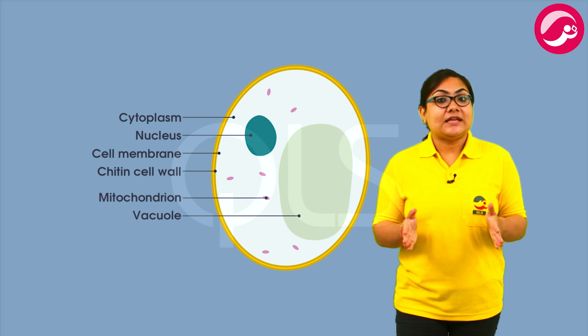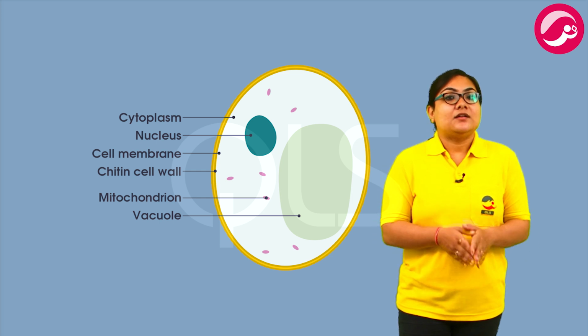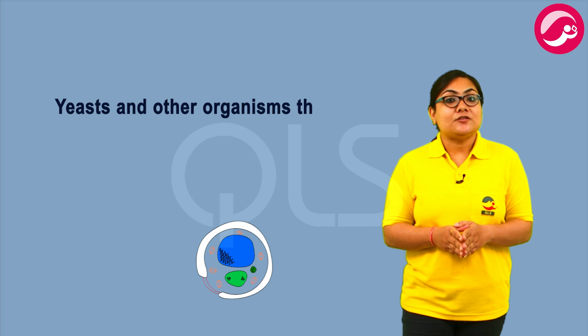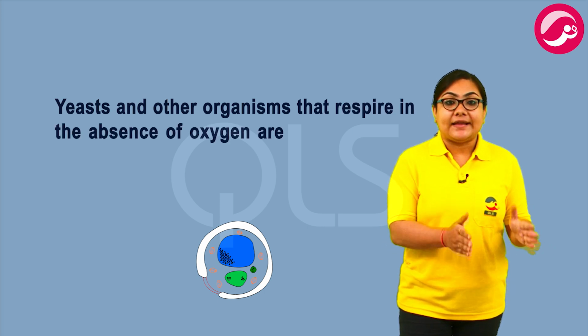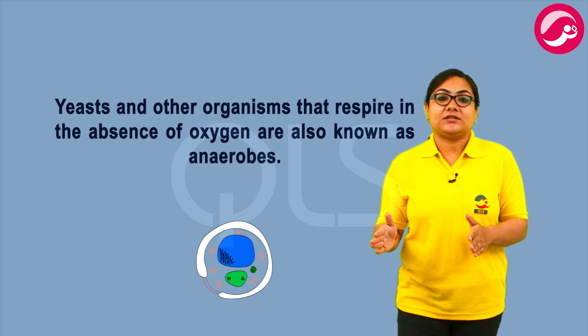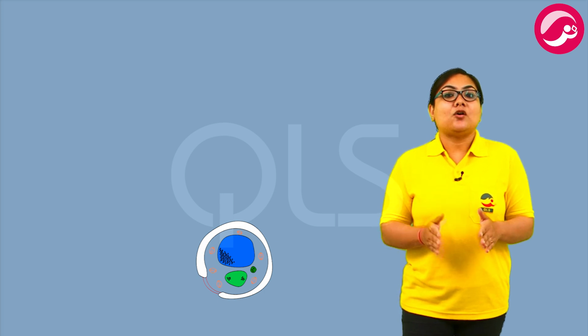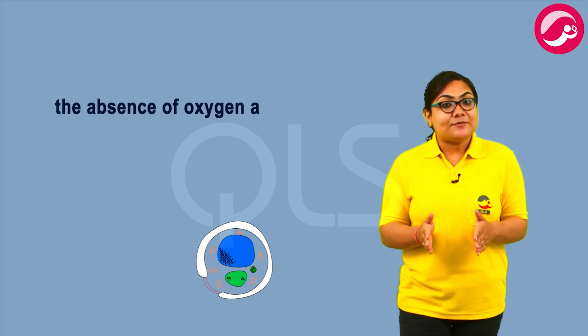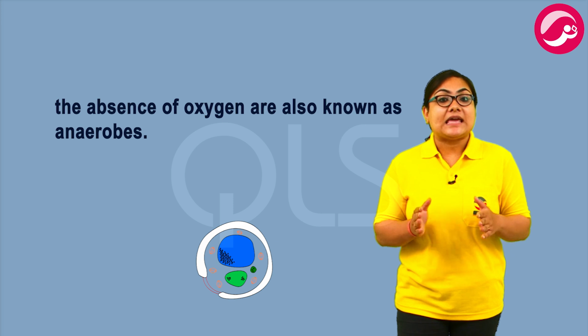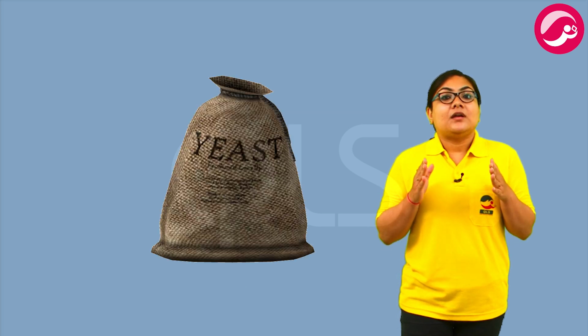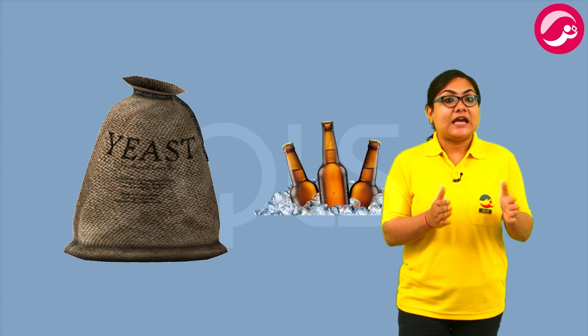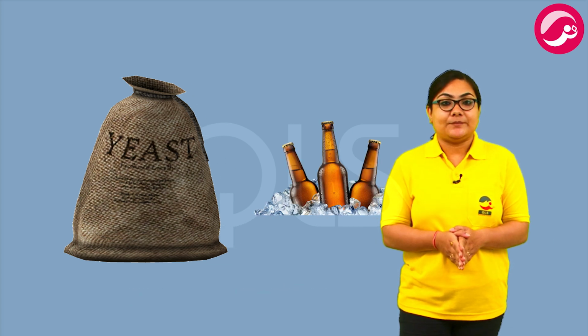Anaerobic respiration can also be seen in yeast. The breakdown of glucose in the absence of oxygen in yeast forms alcohol, energy and carbon dioxide. Yeast and other organisms that respire in the absence of oxygen are also known as anaerobes. Yeast is used in the beverage industry to produce beer and wine by the process of fermentation.